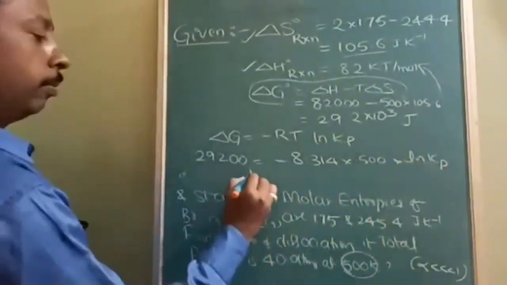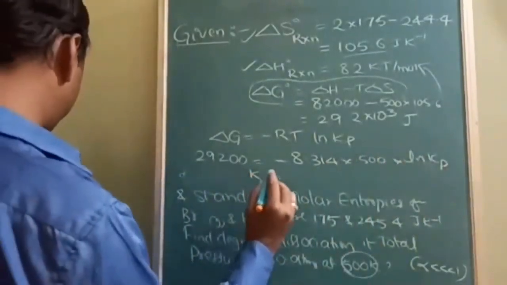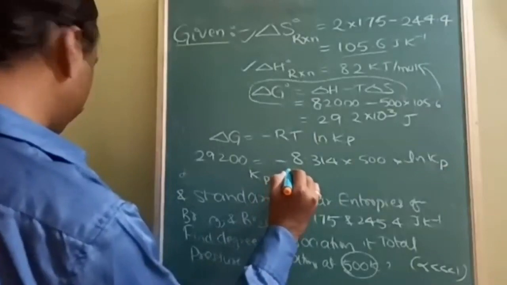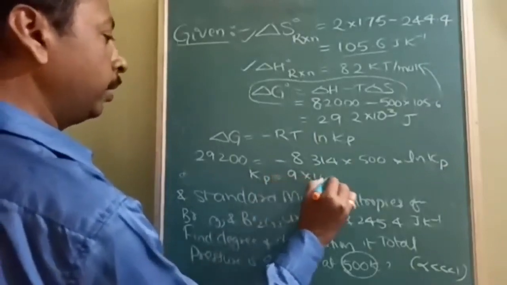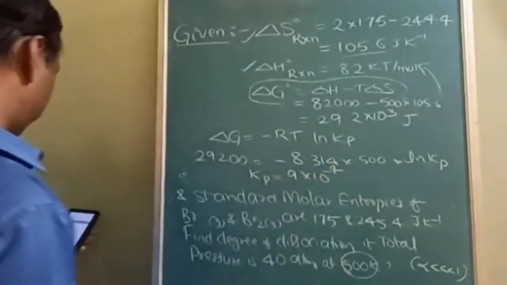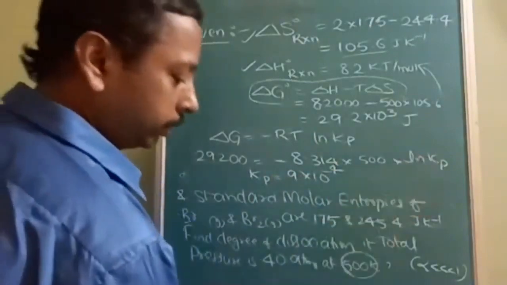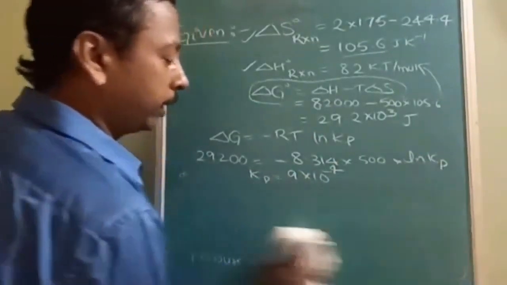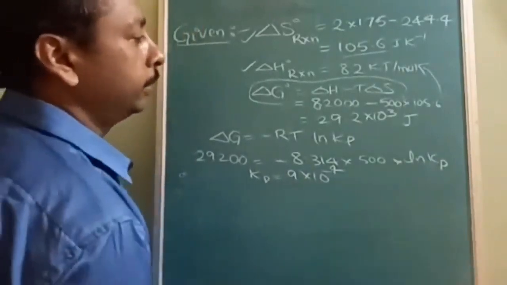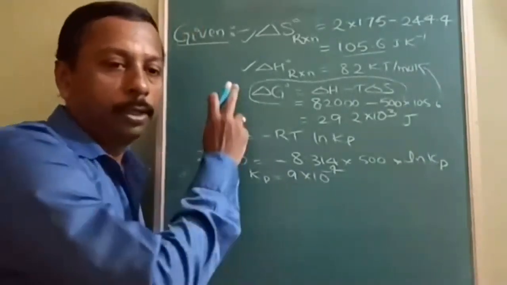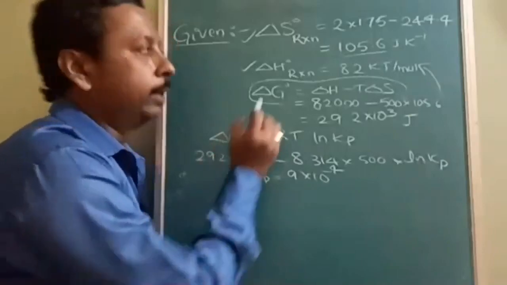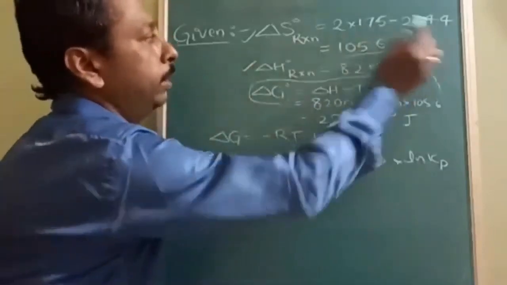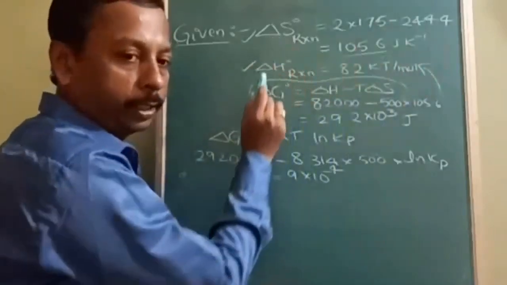By simplifying this, I am getting Kp as 9 into 10 to the power of minus 4. Here the value which was given is used. Understood? Now I got Kp. So all this is the procedure of thermodynamics. From product minus reactant, I calculated delta S.